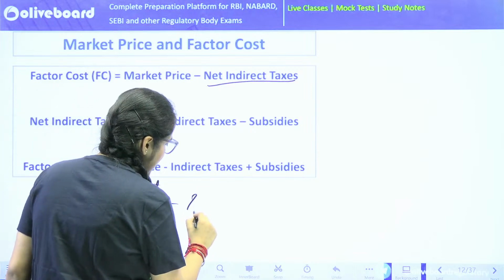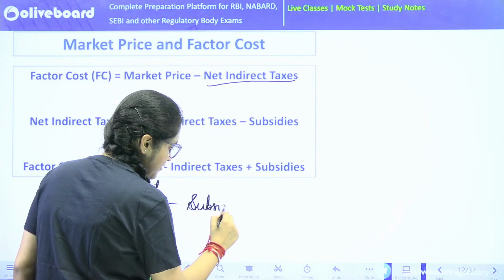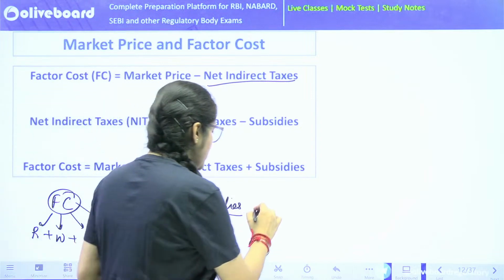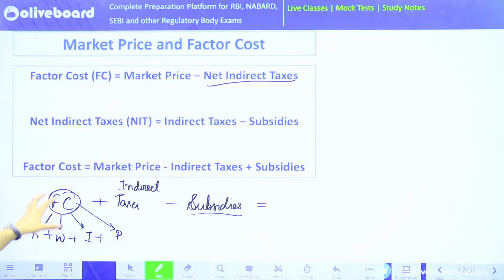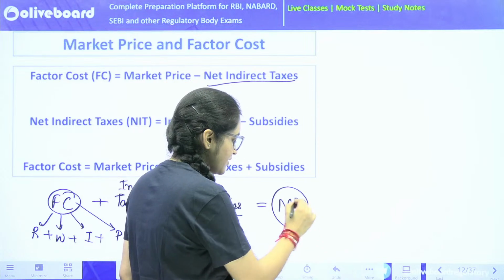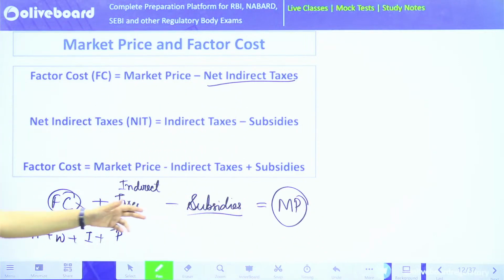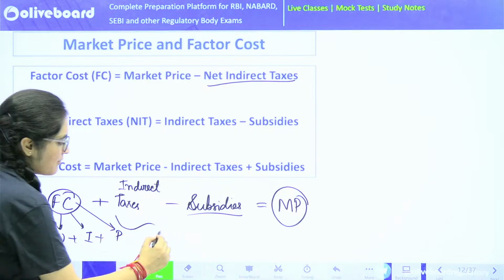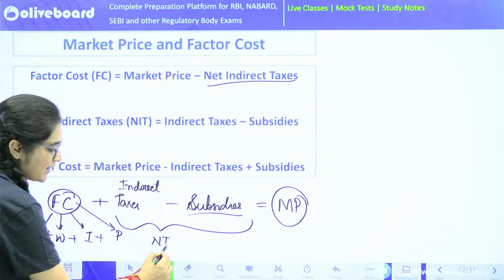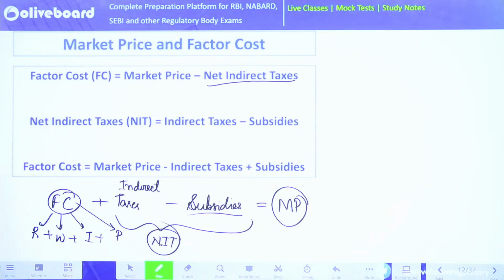The subsidies are subtracted, because subsidies are given by the government, maybe on electricity, water consumption, or some other subsidy. So that will be subtracted. You'll reach a number. Factor cost plus indirect taxes minus subsidies, you'll reach a number that is known as your market price. Sometimes, cumulatively, they are written as net indirect taxes. That's the key.